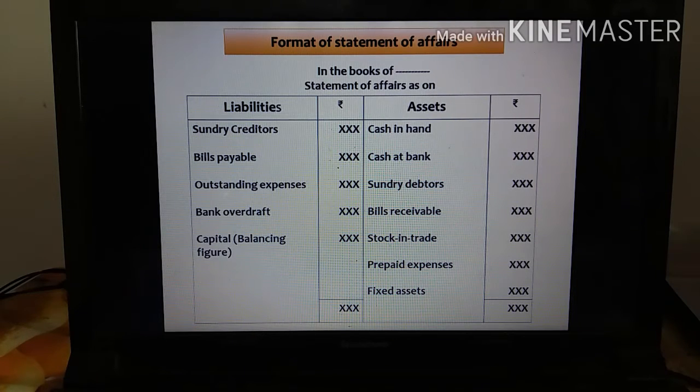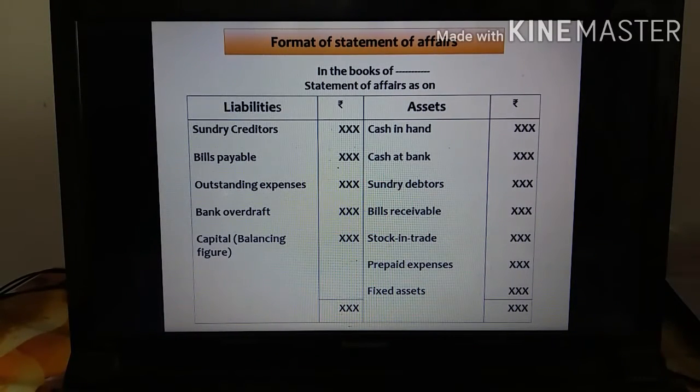So we have liabilities and assets. While you are preparing a statement of affairs, you have to use the double side of your ledger note. We don't have to prepare the single side. Please note it down: if you prepare this on a single side, you won't get a mark. So you have to prepare the double side. The right hand side is asset, the left hand side is liability. These things only come under the statement of affairs.